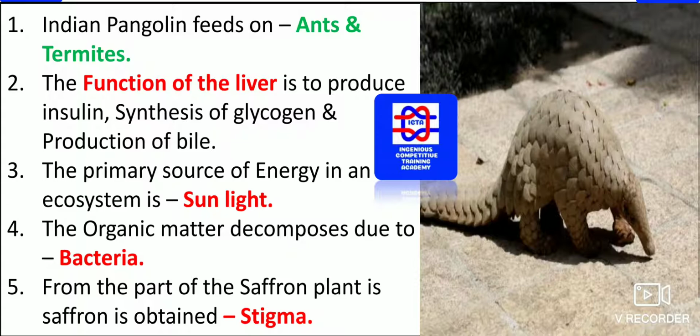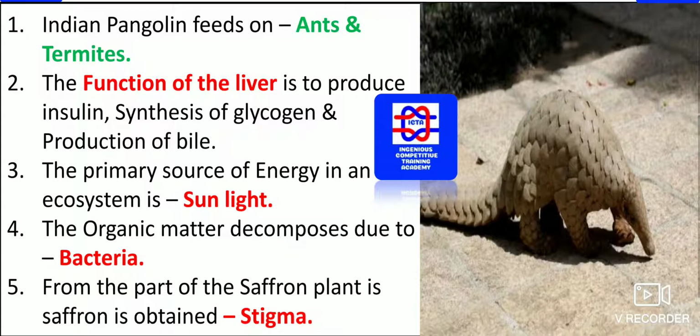The function of the liver is to produce insulin, synthesis of glycogen and production of bile. This is one thing you have to remember. We know that insulin is secreted by the pancreas, but in this case the function of the liver is insulin, synthesis of glycogen as well as production of bile. This will happen in the liver. What exactly is the function of the liver?